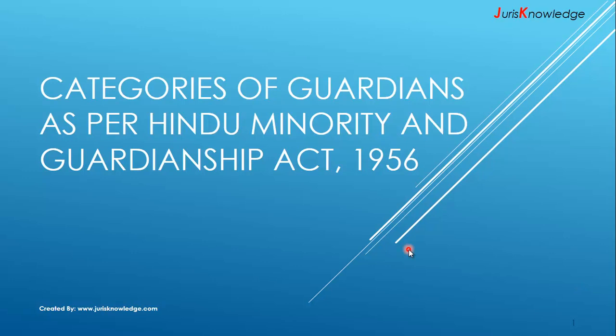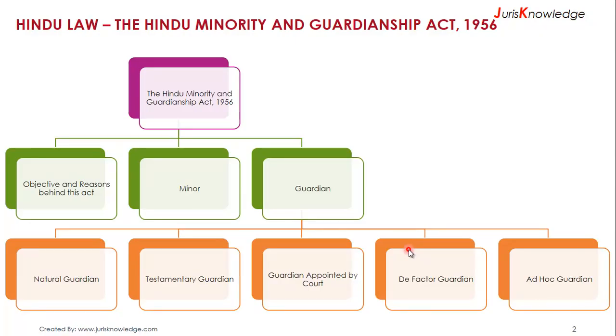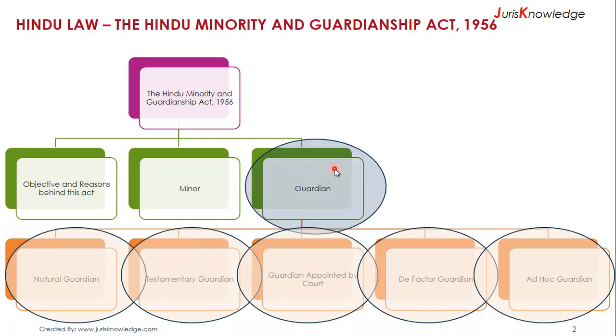Hi, in the last session, we looked at an overview and what changes the Hindu Minority and Guardianship Act 1956 brings in. In this session, we will do a deep dive on guardian as defined in the Hindu Minority and Guardianship Act 1956. There are five categories of guardians as defined. One is natural guardian, then we have testamentary guardian, guardian appointed by court, de facto guardian, and ad hoc guardian. These are the five categories which we will get into a little more detail in today's session.